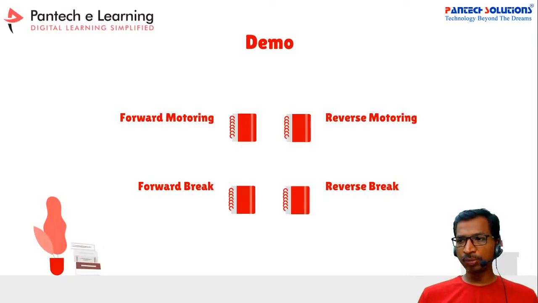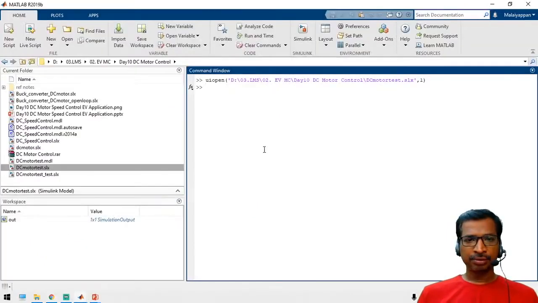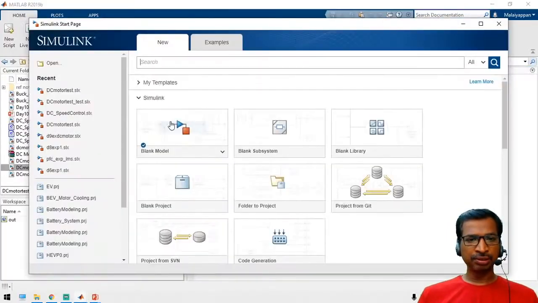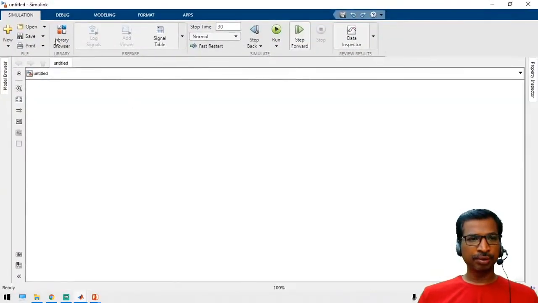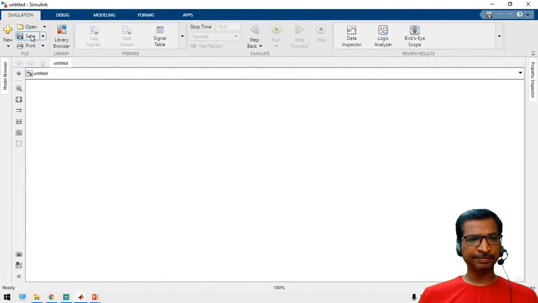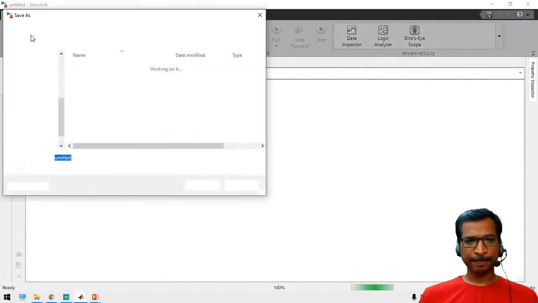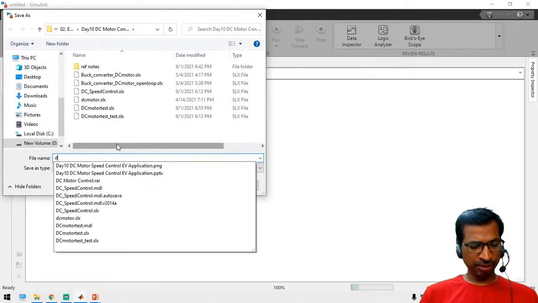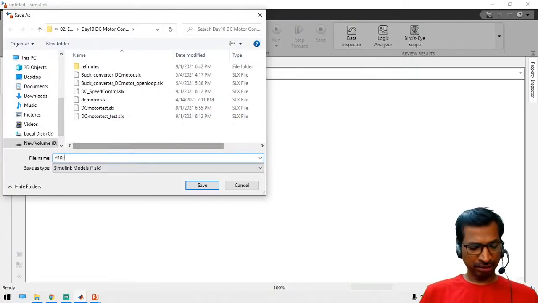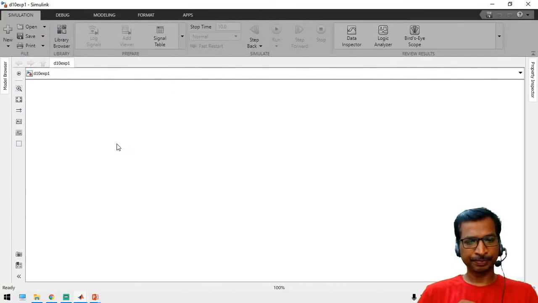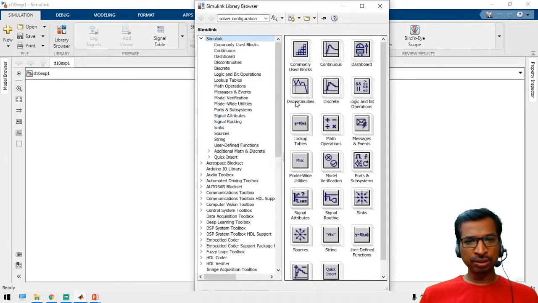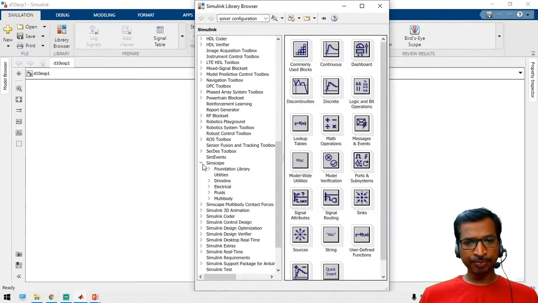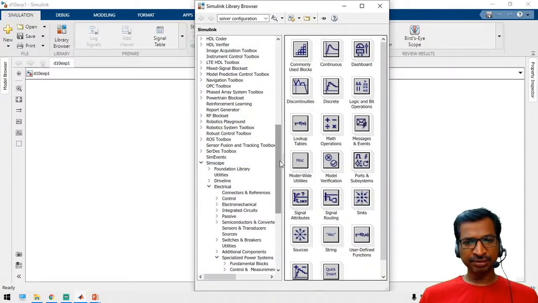Yeah, so now I'm going to open MATLAB. Just open Simulink and create a new model. Save the simulation first: day 10, experiment 1. Now open the library browser. Go to Simscape, Electrical, and Specialized Power Systems.